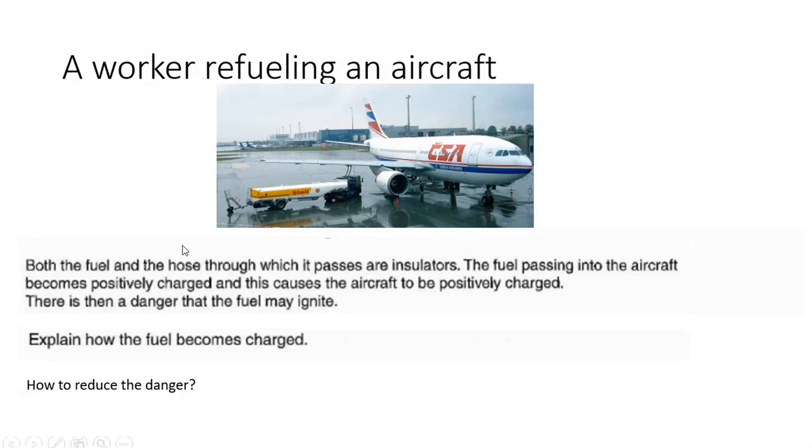Both the fuel and the hose through which it passes are insulated. The fuel passing into the aircraft becomes positively charged, and this causes the aircraft to be positively charged. There is then a danger that the fuel might ignite. Can you explain how the fuel becomes charged and how to reduce the danger?